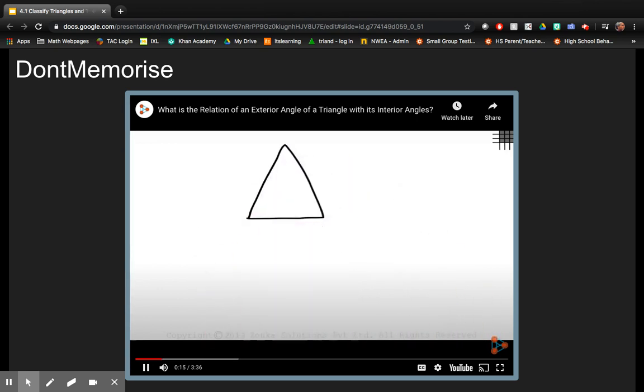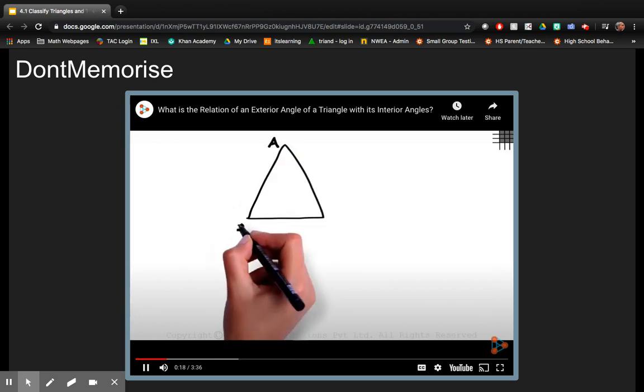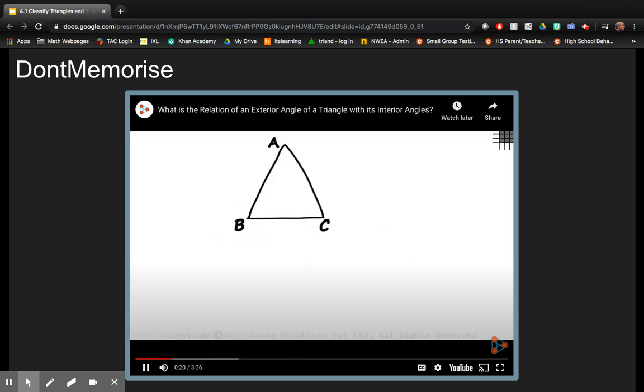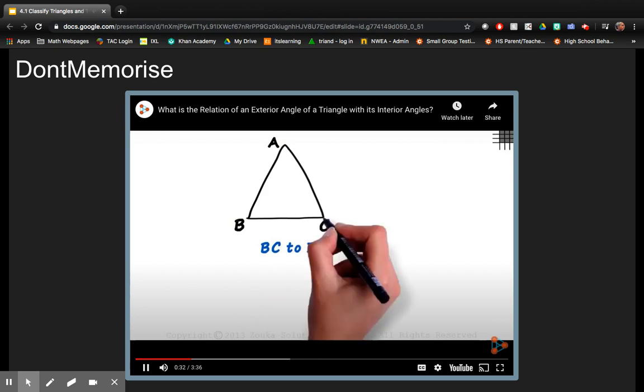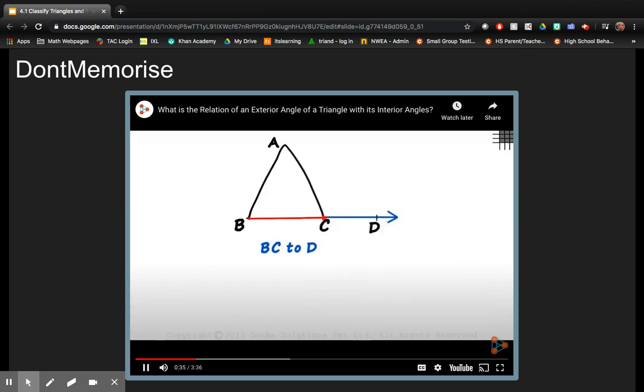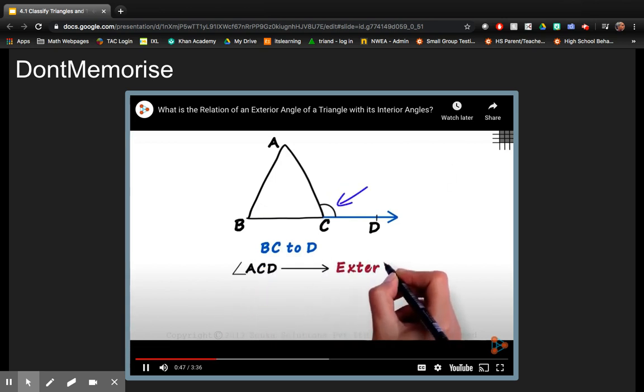Consider any triangle and let's call it triangle ABC. We know what the internal angles are, but what are exterior angles of a triangle? It's simple. We just extend any one side. Let us produce side BC to point D, like this. Since we've just extended BC to D, it means that BD is also a straight line. That's it. This angle is an exterior angle. Angle ACD is in the exterior of the triangle, which is why it's called the exterior angle.